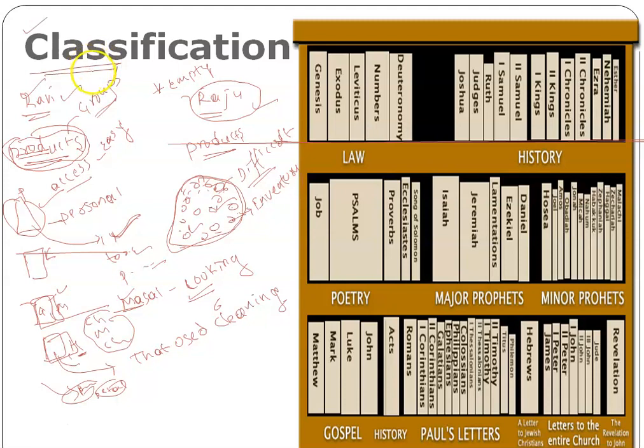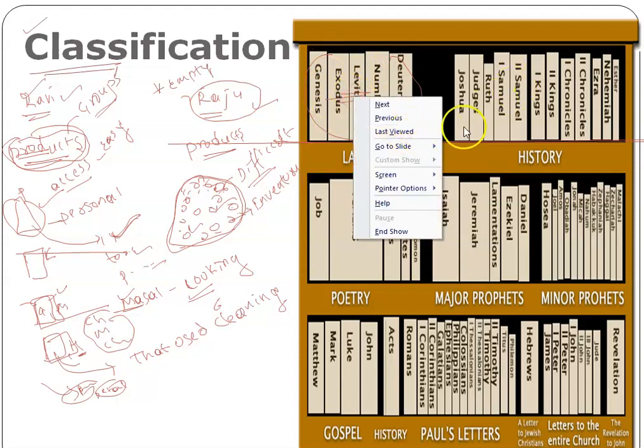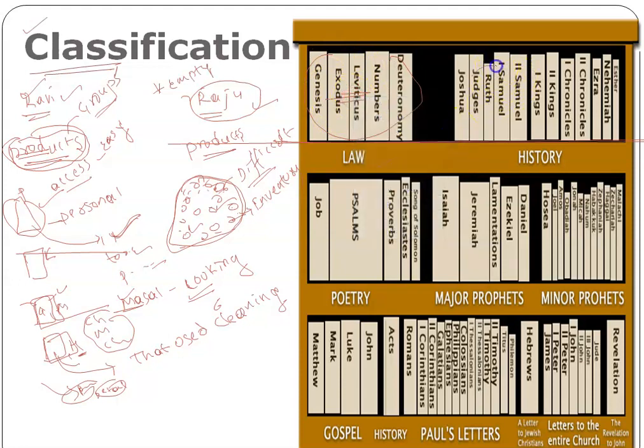What is the importance of classification? If you don't do classification, what happens? Your task becomes very difficult. If you switch the same thing to the library here, you can see so many books. If I ask you to get me a law book, you will directly go to this rack and find it over here, because I have arranged all law books here. If I ask you to get me history books, directly you will go here and find them and give them to me.